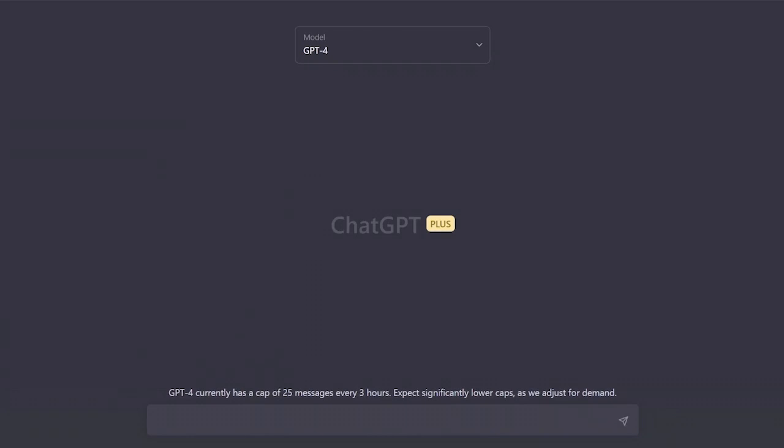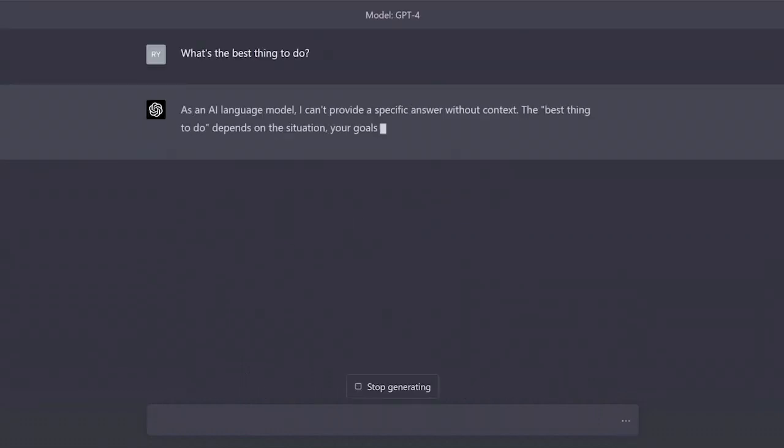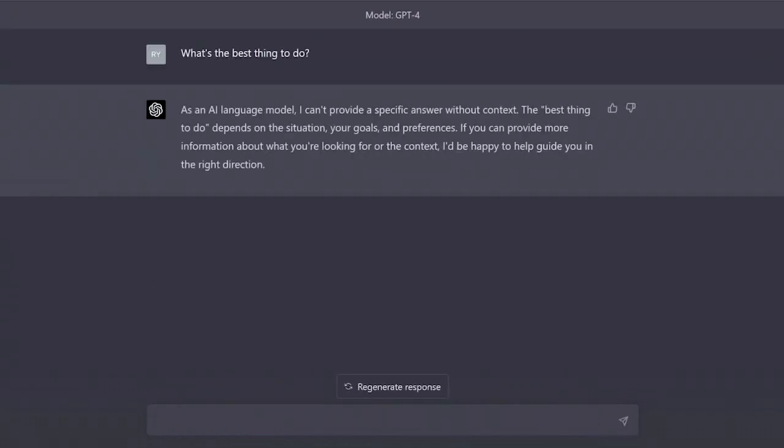For our first example, we'll examine an ambiguous prompt that results in an unclear response. Note, prompts will be added to the prompt box located at the bottom of the screen. Let's say we want ChatGPT to provide a recommendation for the best way to conserve energy at home. Our initial prompt might be, "What's the best thing to do?" This prompt is too vague and doesn't specify the context, leading ChatGPT to produce an unrelated or unclear response.